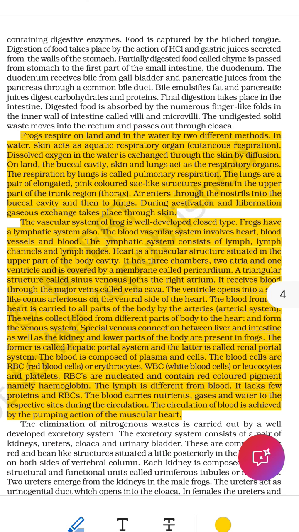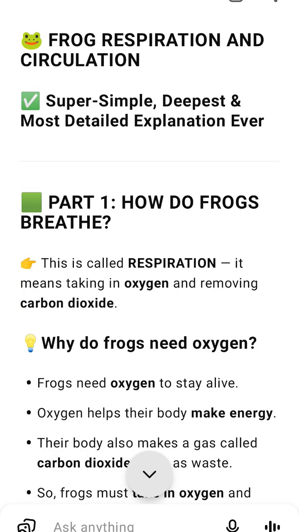Number 3, respiration during estivation and hibernation. In very hot summers, estivation, or very cold winters, hibernation, frogs hide in deep mud holes. During this time, they don't use lungs. They breathe only through skin, since they are mostly still and skin can manage the small oxygen needs.